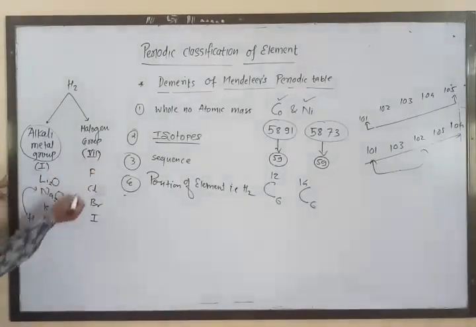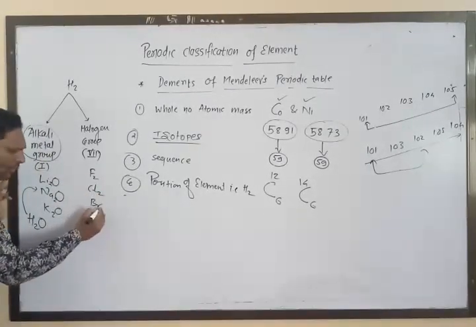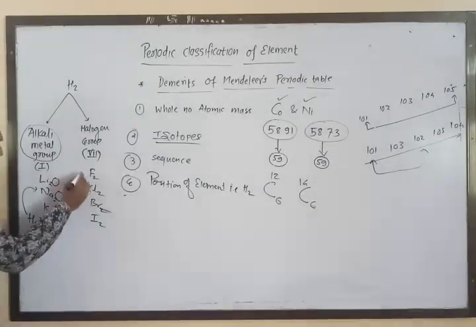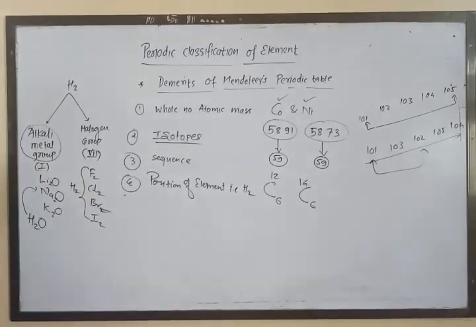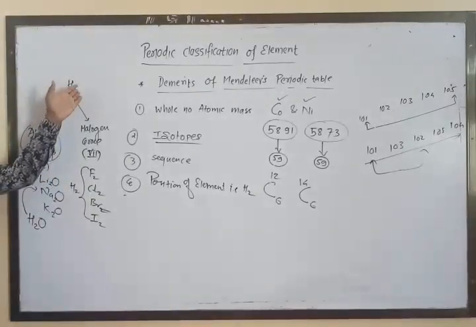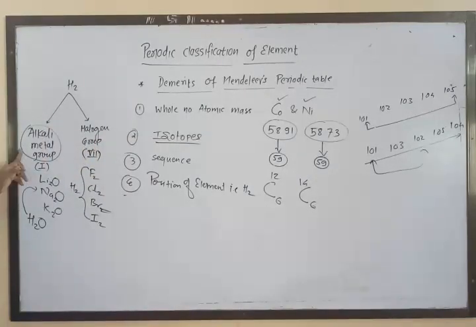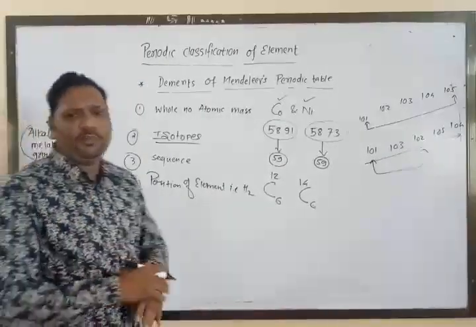The molecular formulas of halogens are F2, Cl2, Br2 and I2. In the same way, the molecular formula of hydrogen is H2. It means the properties of hydrogen are similar to the halogen group elements as well as to the alkali metal group elements. So these are the four demerits of Mendeleev's periodic table.